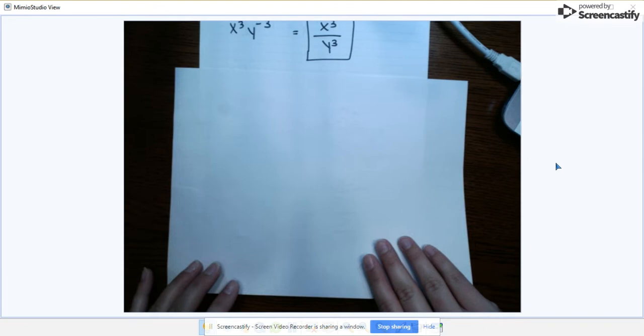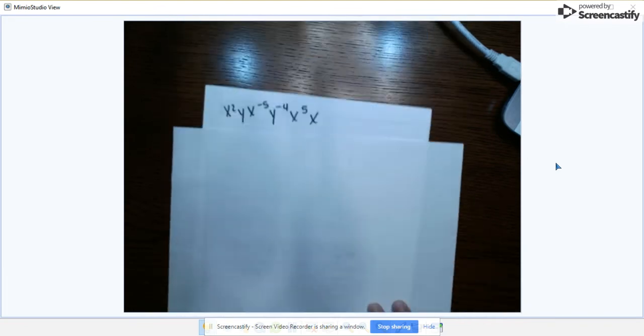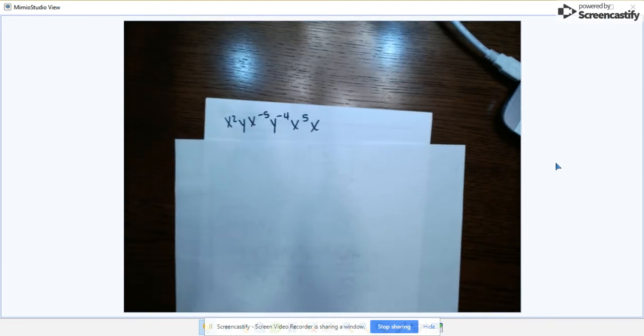Okay, here's another one that incorporates our negative exponent rule as well. So we have some negative exponents. What I like to do is just treat those as subtractions. So our product rule just told us that we have to add our exponents on with like bases. So if one of them's negative, we just subtract.